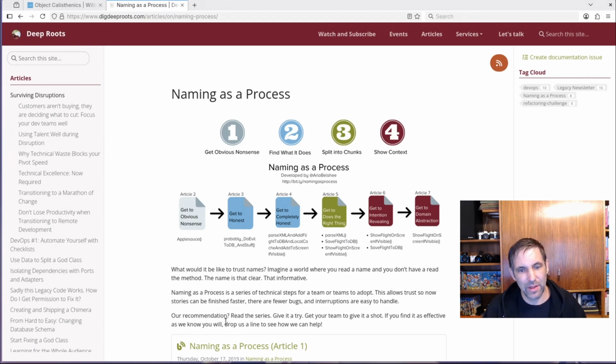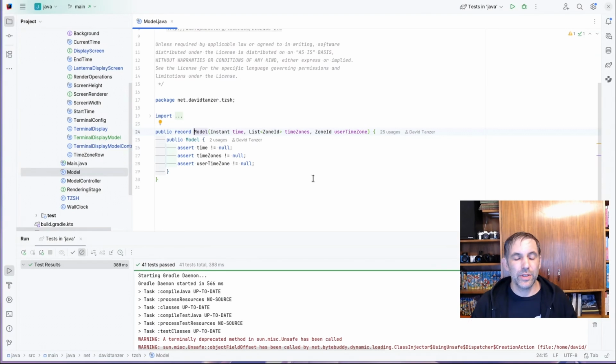Now I want to make the names completely honest, which makes them worse because they become long and verbose, but it might help us to see some important concepts in the code. And I want to start with the model here. So model is a completely generic word, even though it's not the worst word for this.